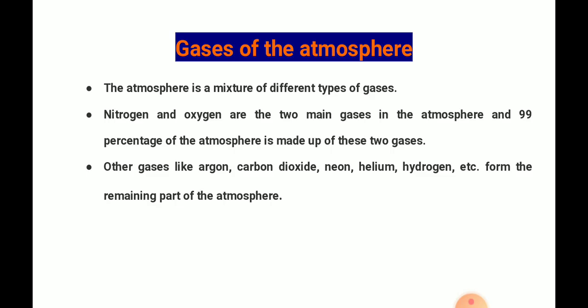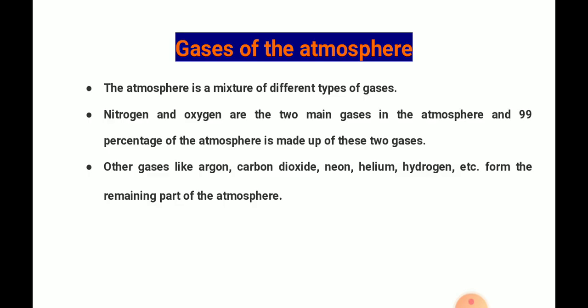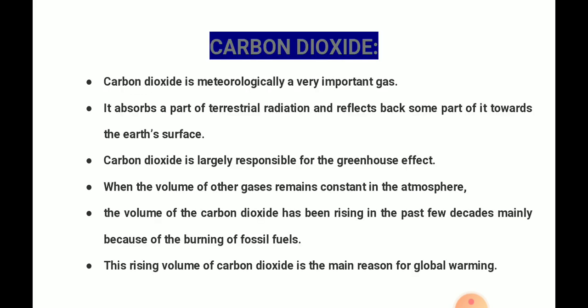Next, gases of the atmosphere. The atmosphere is a mixture of different types of gases. When we compare this tabular column, we find that nitrogen and oxygen form the maximum percentage by volume in the permanent gases of the atmosphere, and 99% of the atmosphere is made up of these two gases. Other gases like argon, carbon dioxide, neon, helium, hydrogen, etc. form the remaining part of the atmosphere. Now, describing each gas, its physical and chemical characteristics.